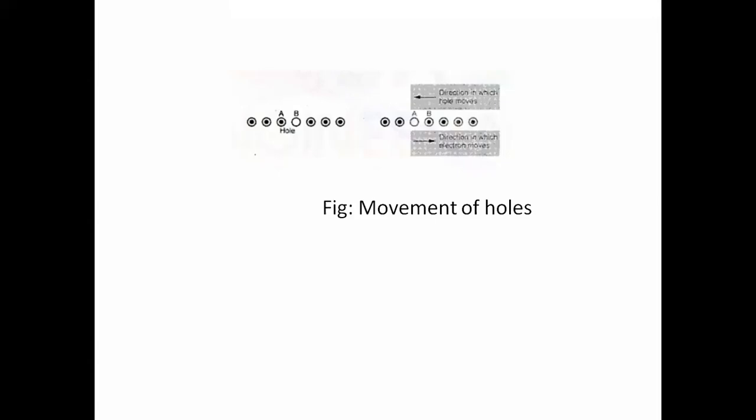Here we are saying movement of holes: holes move towards the right side and electrons towards the left side. If you consider this combination, A is a hole and B is the electron. The electron will fill A and by that a hole will be created at B. That is shown here.